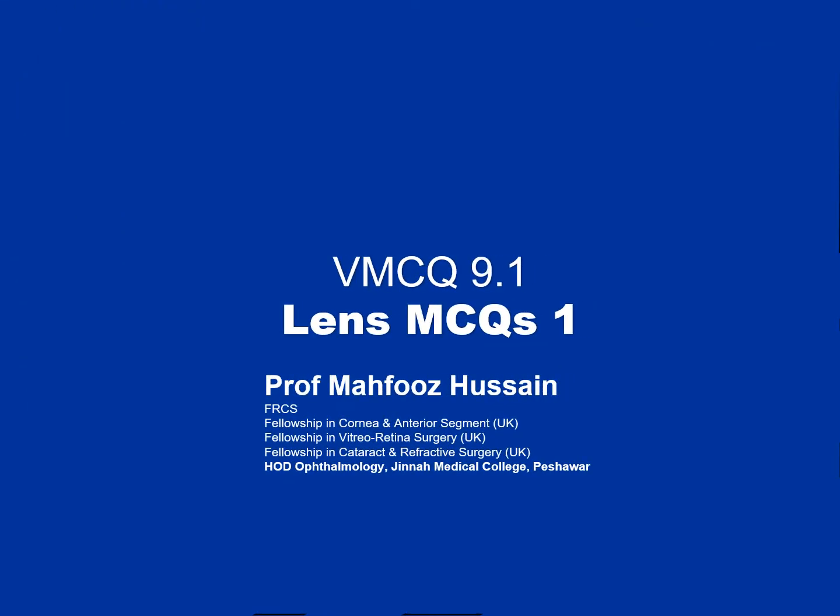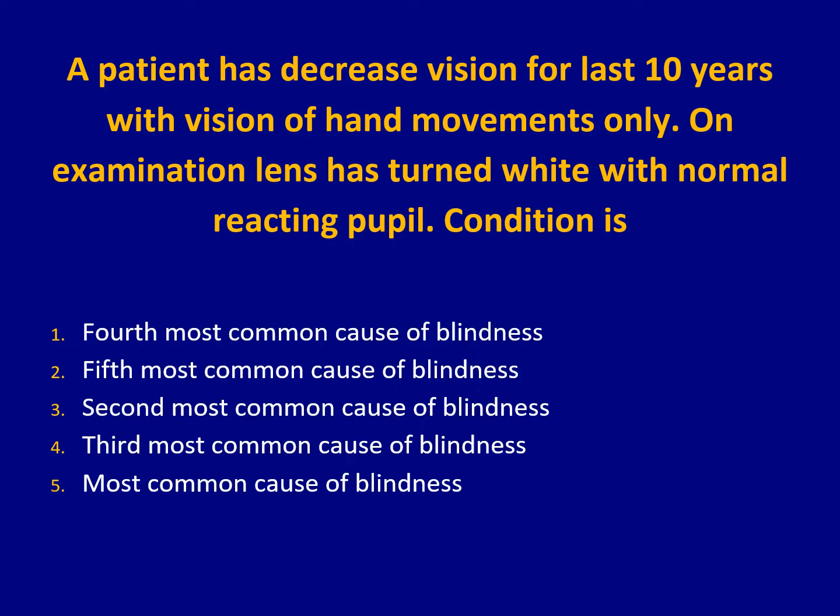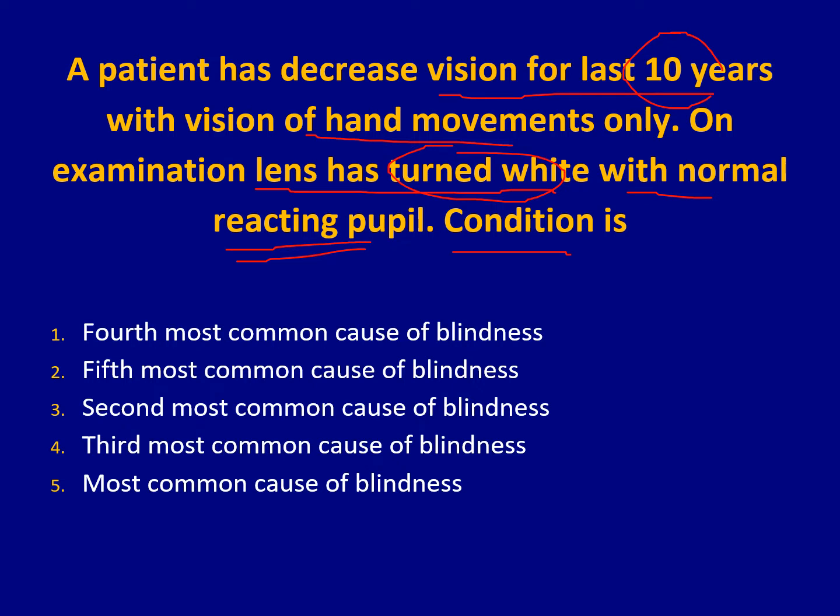In this video, MCQ 9.1, we will discuss the MCQs regarding lens. A patient has decreased vision for the last 10 years with the vision of hand movement positive. On examination, the lens has turned white with a normal reacting pupil. The condition is... So concentrate on 10 years, so it's a progressive condition. Lens has turned white, so it points towards cataract, and a normal reacting pupil means the optic nerve is normal.